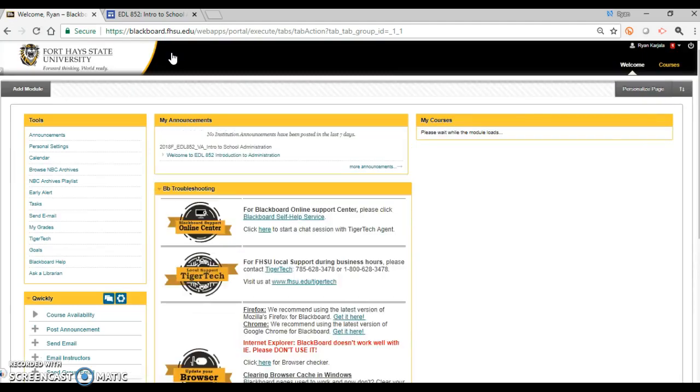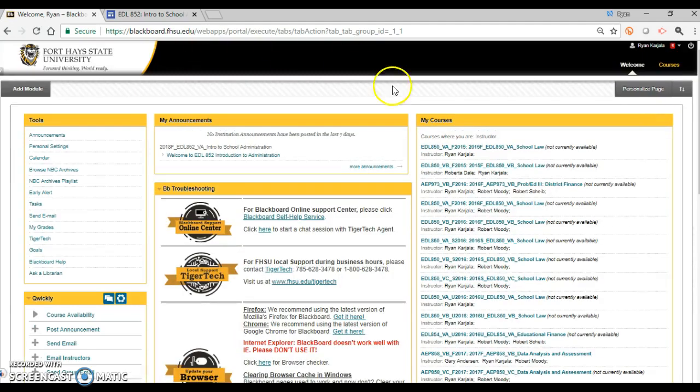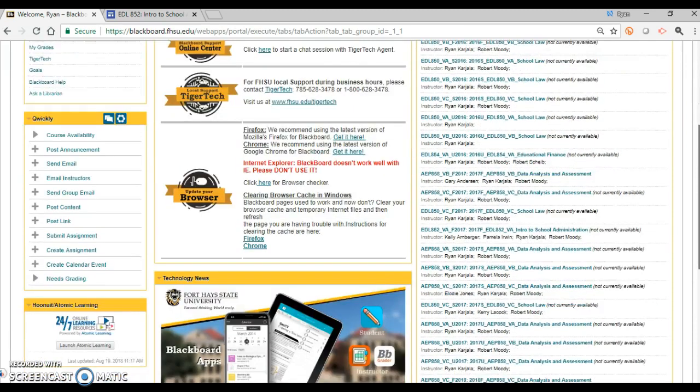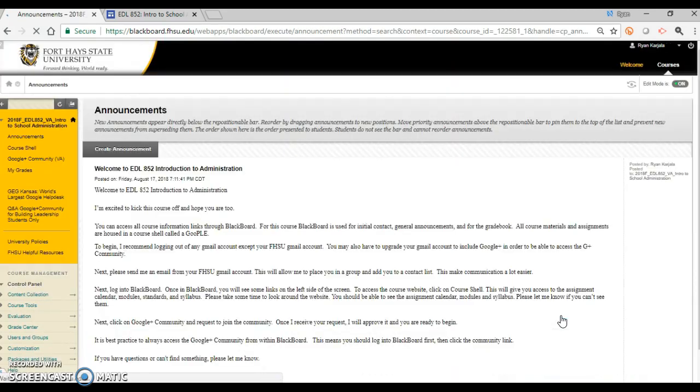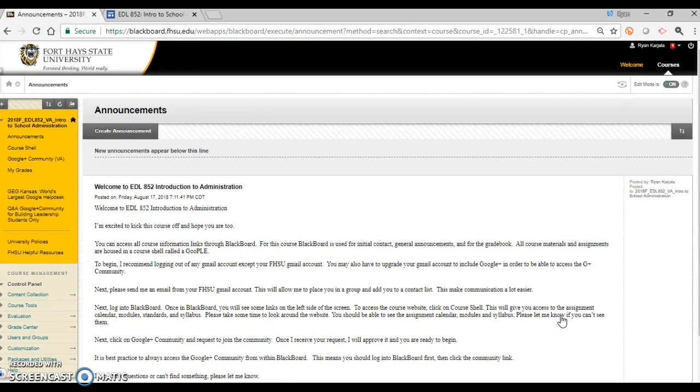It may ask you to log in, maybe you have to use your username and password, but from here I'm going to find our class, which is right here, and I'm going to click on it. Once I click on it, it'll take us into our class homepage, which should go to the announcements page. This announcement is the one you got an email about a few days ago that asks you to send me an email and also click on the Google Plus community.